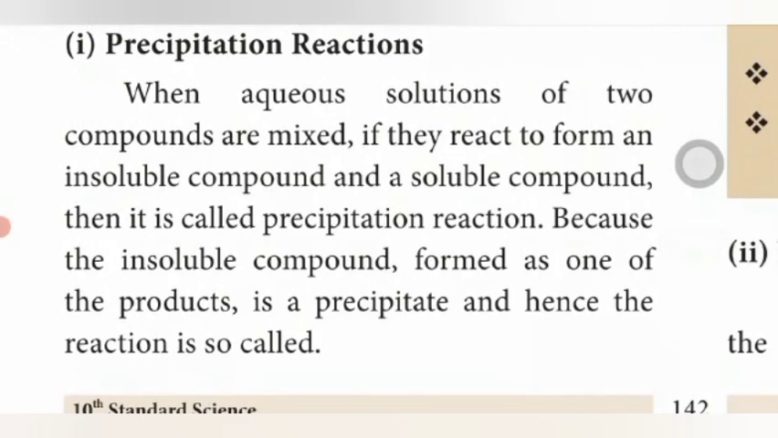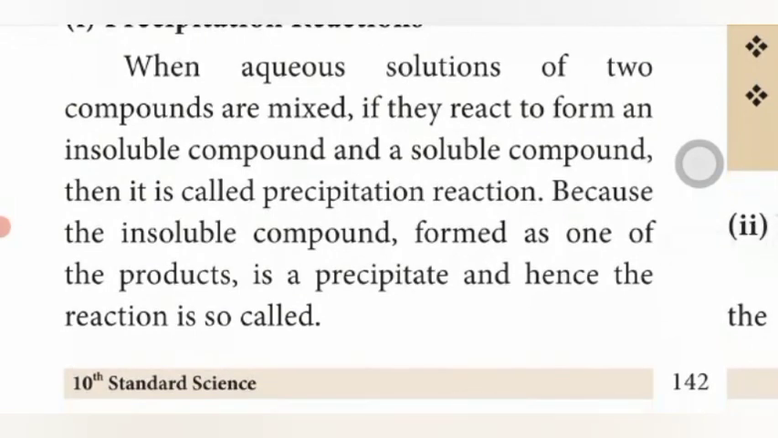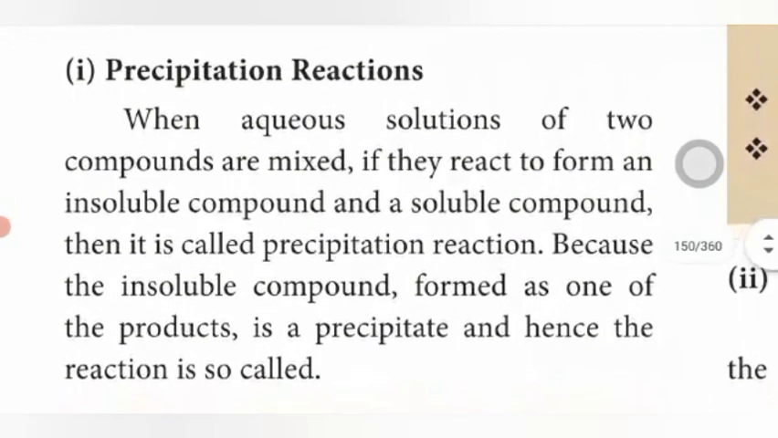In a precipitation reaction, two aqueous solutions are mixed. They form two products. What are the two products? One is an insoluble compound, another is a soluble compound. The insoluble compound is the precipitate formed. So this reaction is called a precipitation reaction.